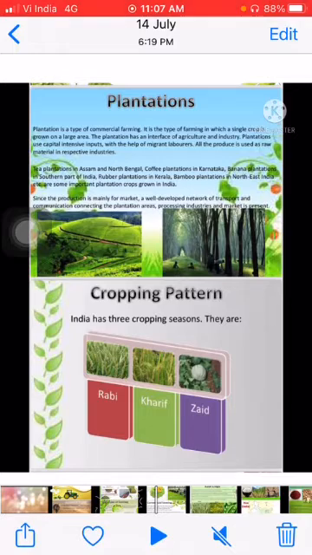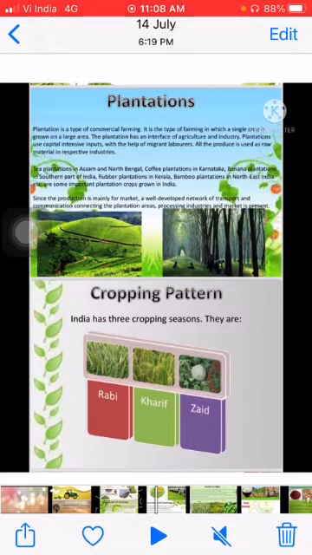Crops are the same, they are grown in the same area, basically in the same country, but still the timings are different. How are they divided? They are divided on their crop qualities: what type of climate they need, what type of soil they need, what type of rainfall, high, low or moderate rainfall they need. So on the basis of that, crops are grown in these three different seasons.